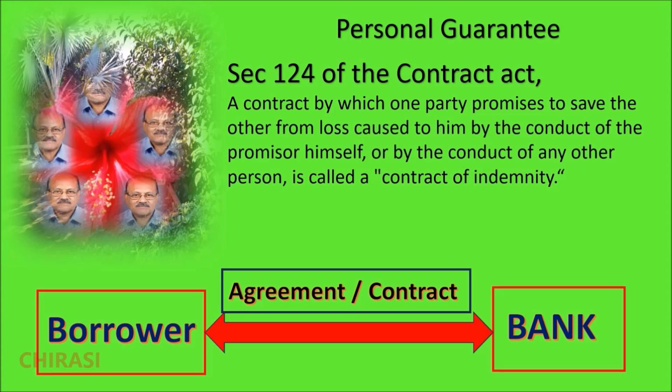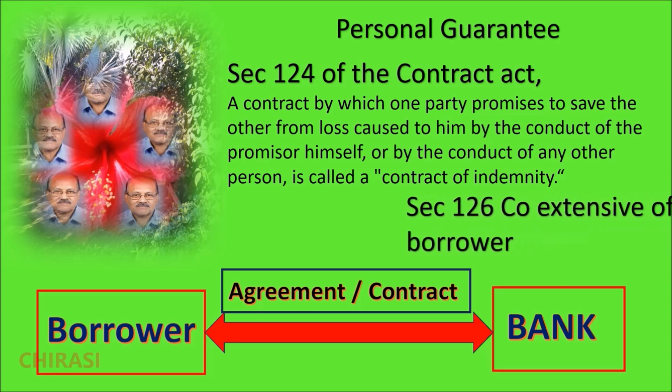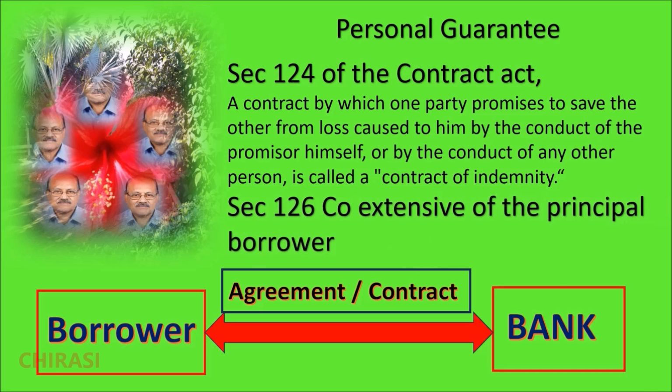Very important is that this is coextensive with the liability of the principal borrower. The borrower enters into an agreement or contract with the bank. This coextensive liability is very important because the guarantor cannot question it; it is completely the bank's right either to proceed against the borrower or to proceed against the guarantor to recover the dues. And once the guarantor has settled the money, the guarantor steps into the shoes of the creditor. He has to file a civil suit against the original borrower to recover. These are some of the examples.